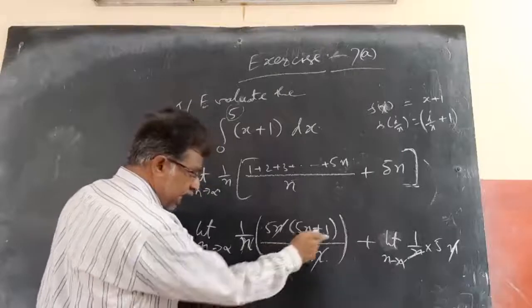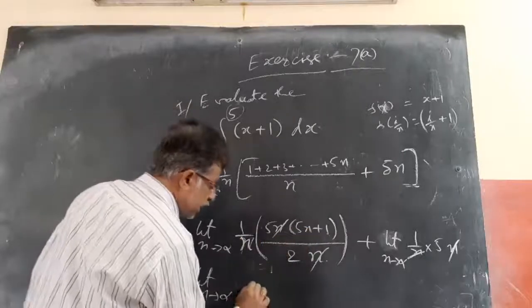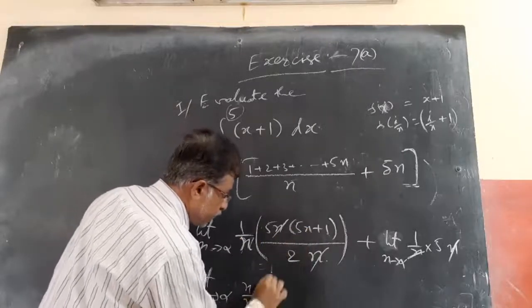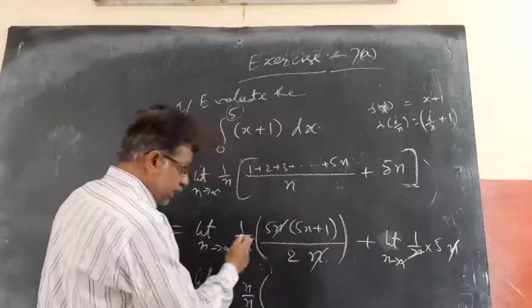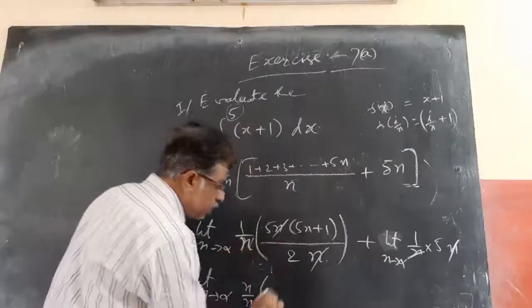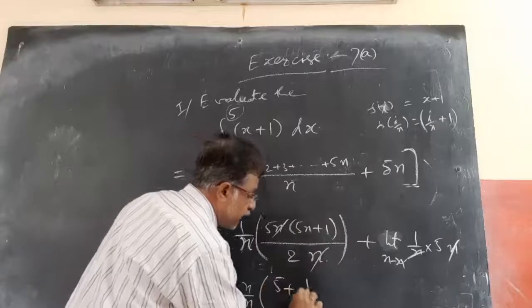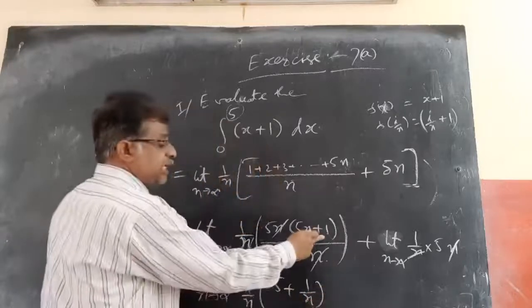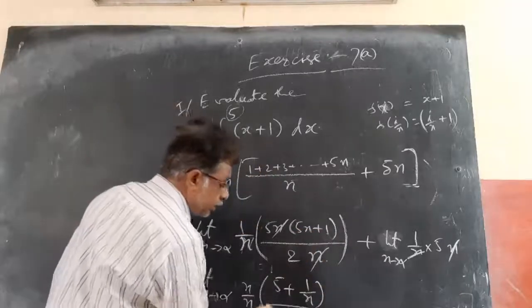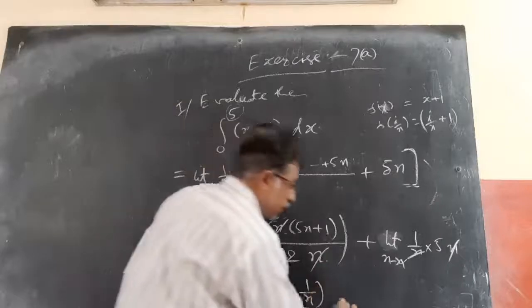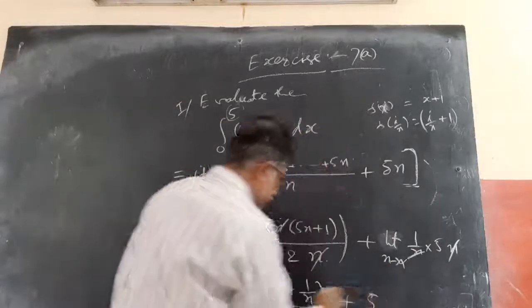Limit n tends to infinity. If I take n common from these two, what happens? n by n into 5 plus 1 by n by 2, plus 5. Why am I taking n common?